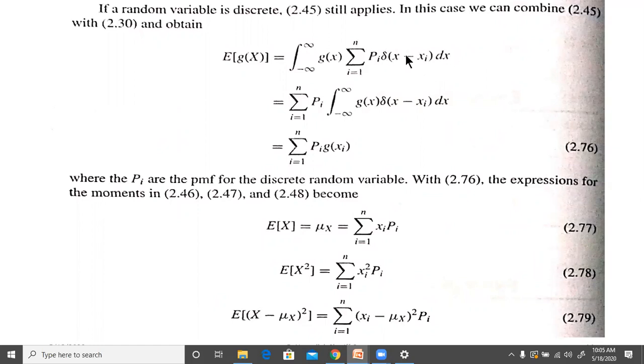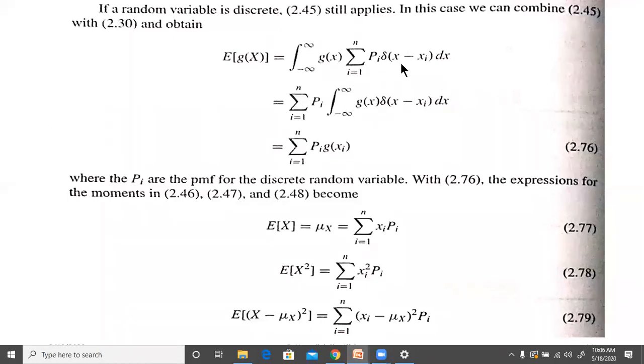We are just writing the PDF in terms of impulse functions, where p i is sometimes known as the PMF. So p i is just a constant, you can take it out, and the sigma is also taken out over here. We are just exchanging the summation and integration.